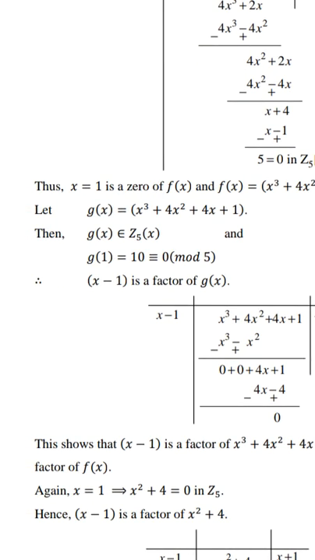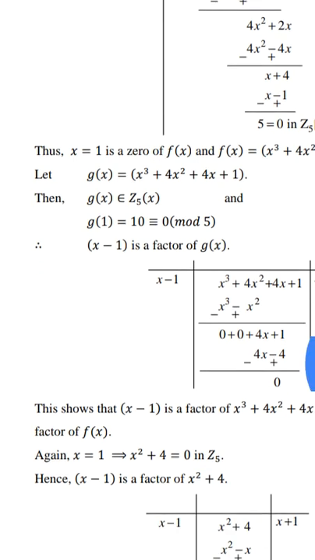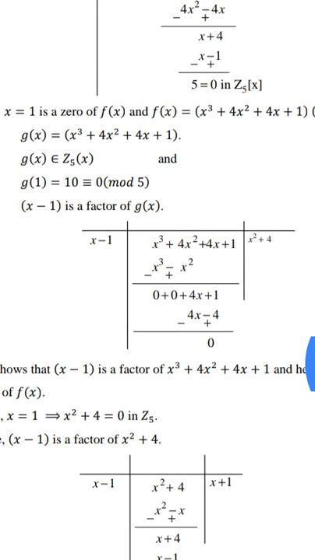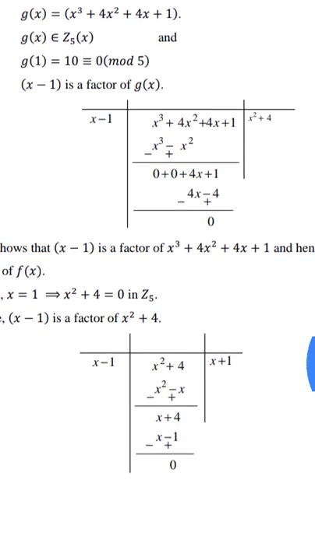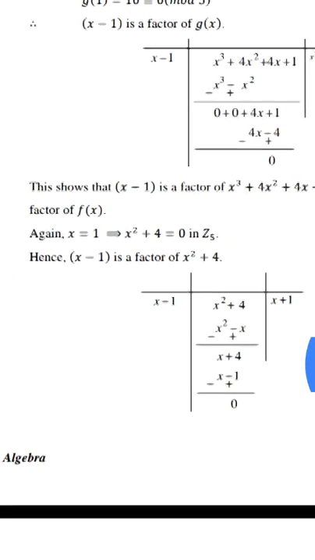Now g(x) is factorized again: g(1) = 10 = 0 modulo 5. Therefore x - 1 is a factor of g(x), and we get the quotient x^2 + 4.